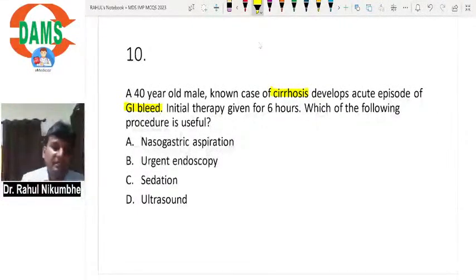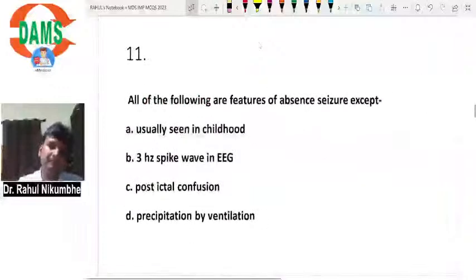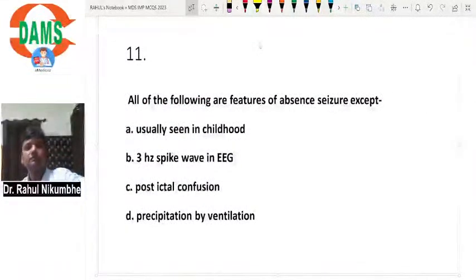In this patient, the first line treatment of choice is endoscopy. In endoscopy, you will enter the esophagus and search for esophageal varices. If varices are present, you will do endoscopic variceal band ligation. Next, read the next MCQ.